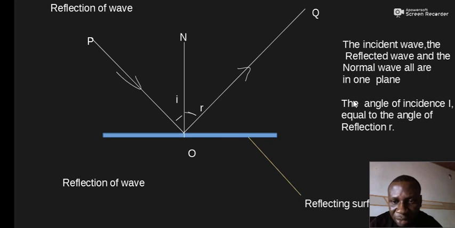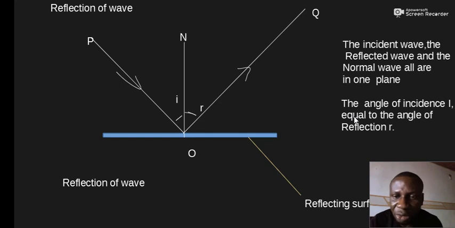The second law states that the angle of incidence, that is the angle which the incident wave made with the normal direction, is equal to the angle the reflected wave made with the normal direction. So angle I is equal to angle R under the reflection of wave. So far we have seen the first property of wave, which is reflection of wave.